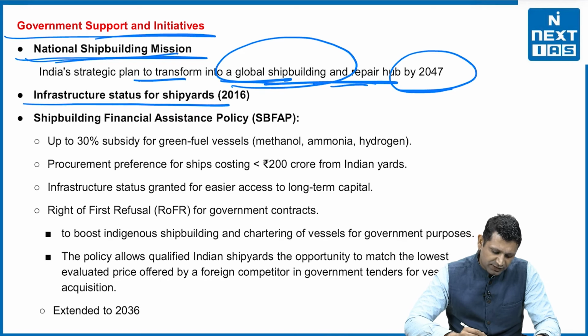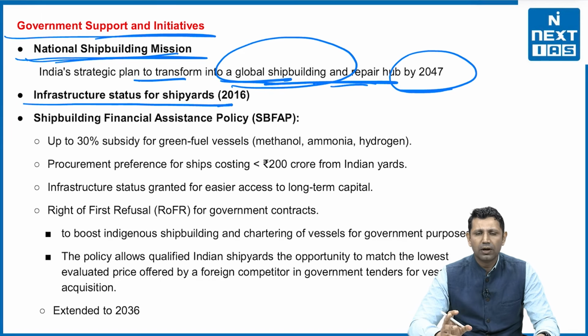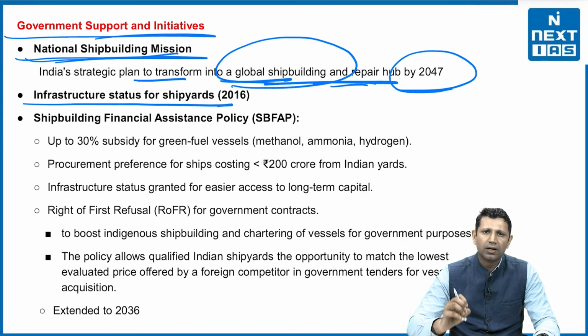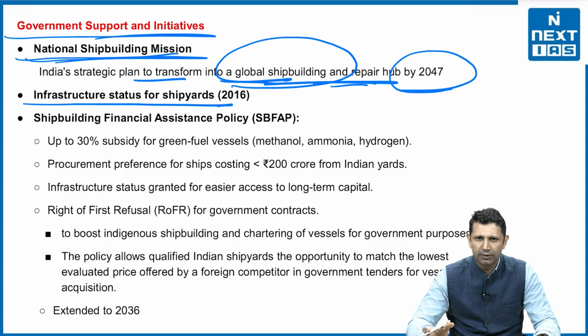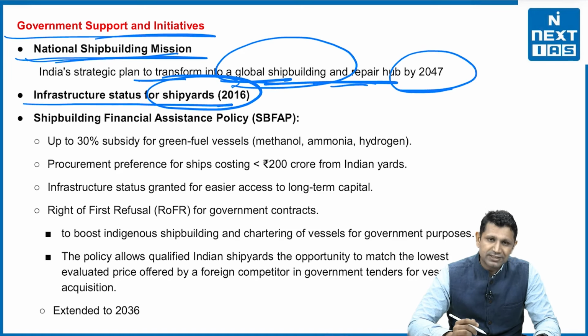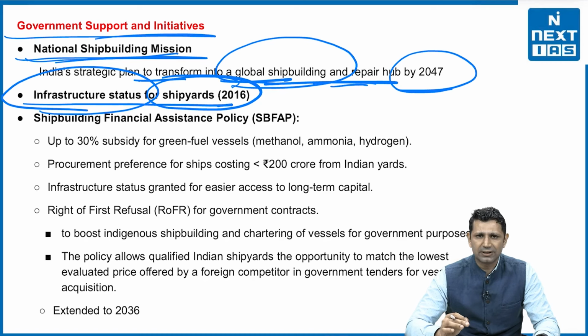The second is infrastructure status for the shipyards. Whenever anything gets an infrastructure status, that simply means that the financing will become easy for it. The government is also going to be supportive for that. Thirdly, the regulatory regime is also going to be softened for that. So that's why the shipyards have been accorded the status of infrastructure in 2016 so that they can be promoted.